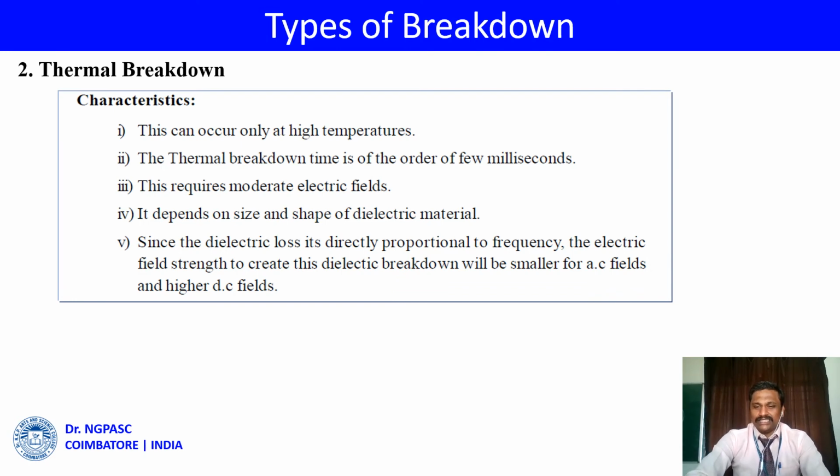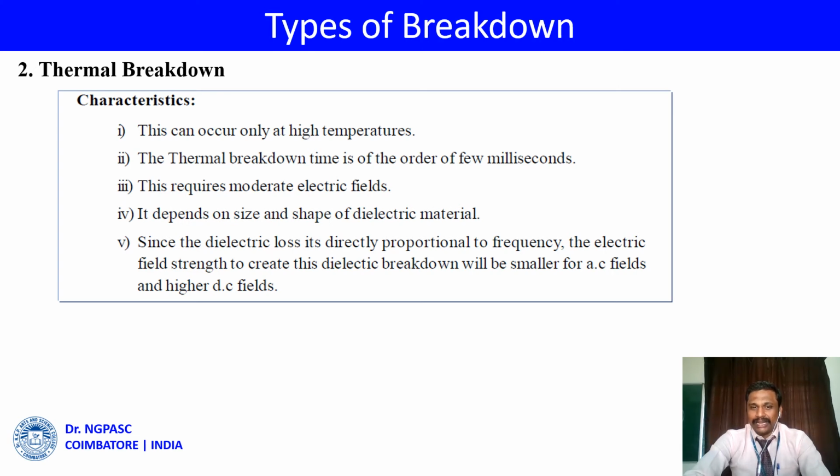The second one is thermal breakdown. Due to the application of external thermal energy to the dielectric material, electrons may transfer from the valence band state to the conduction band state. Due to that, the breakdown may happen. This mechanism has some characteristics. It happens at high temperature.